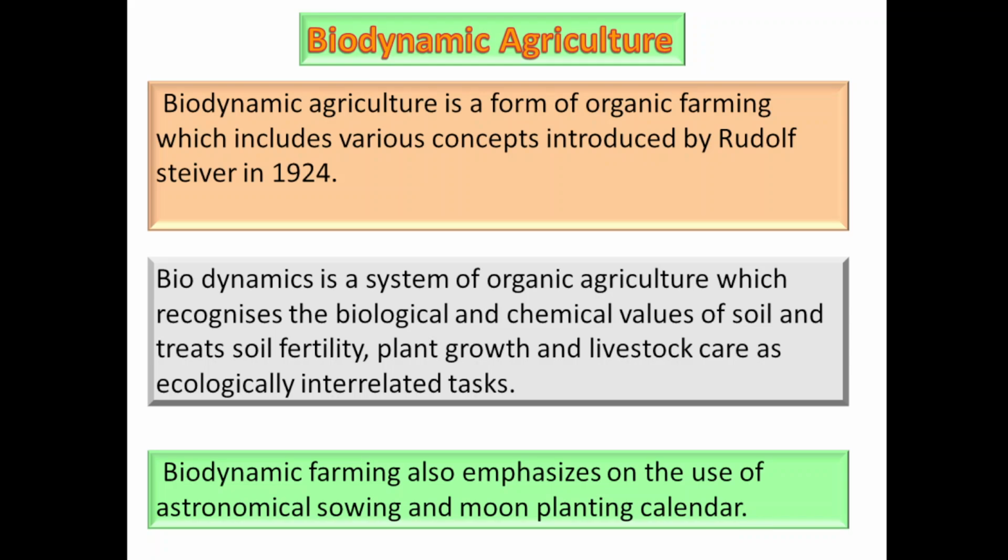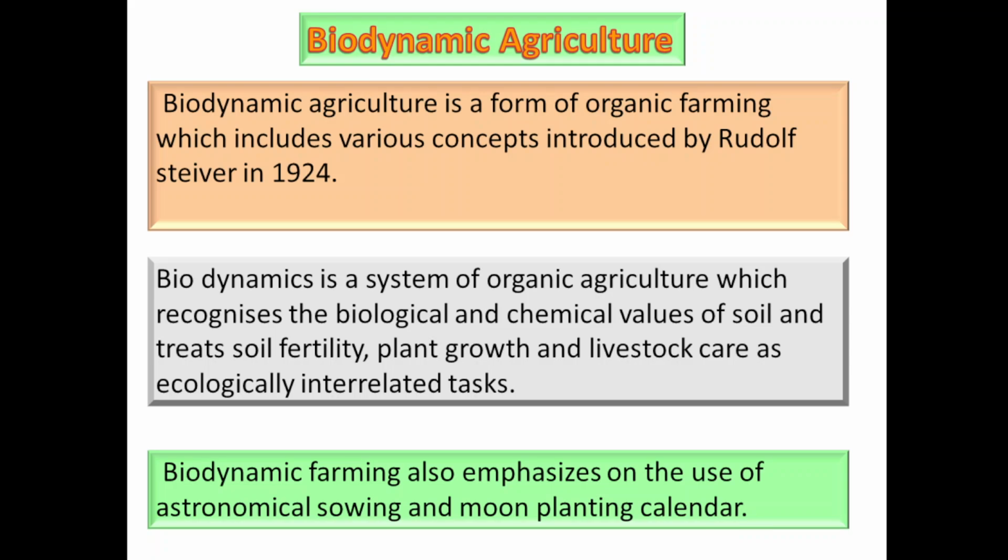So biodynamic agriculture is a newer approach. Nowadays people are diverting towards biodynamic agriculture practices, so that it will maintain the proper food chain as well as environmental balance.